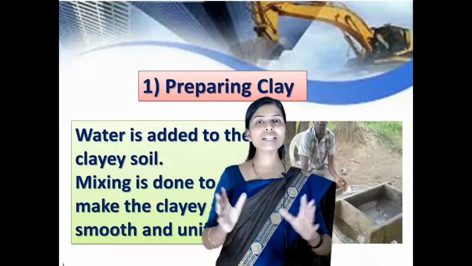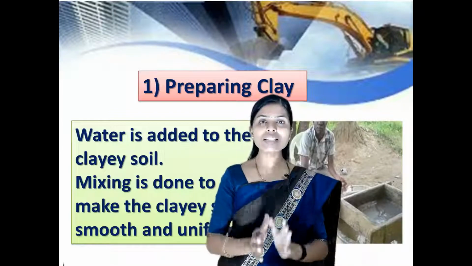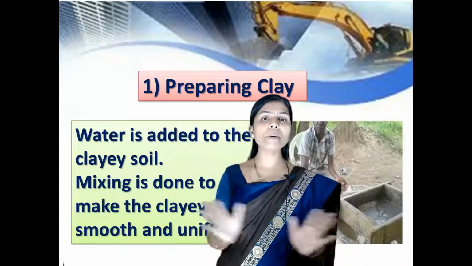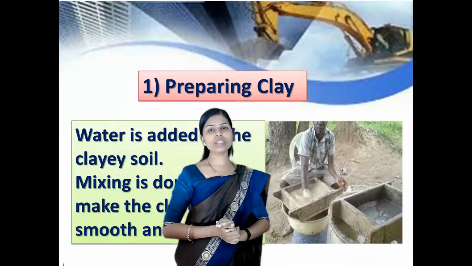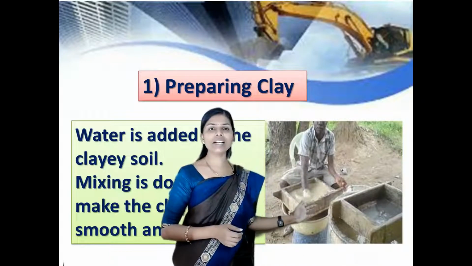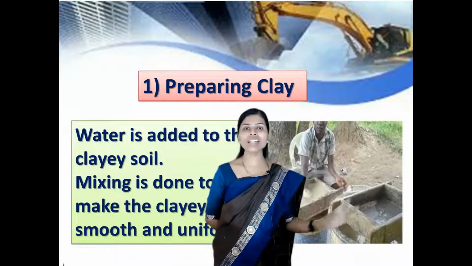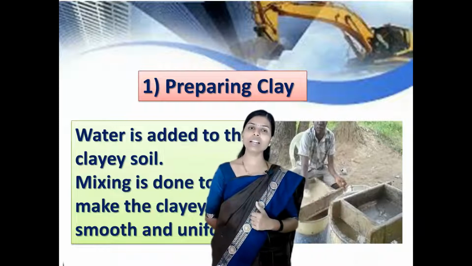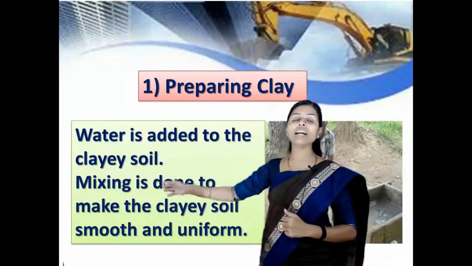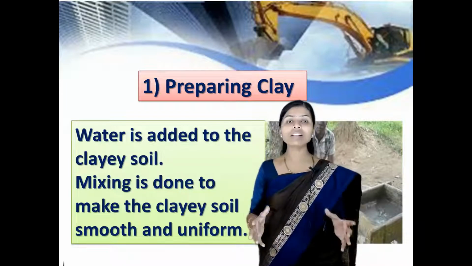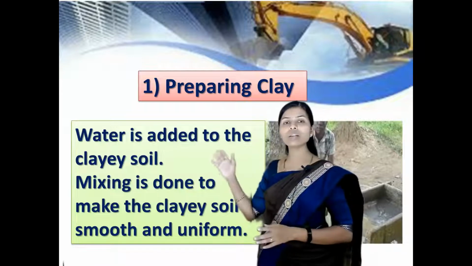The first step is preparing the clay. So preparation of clay is the first method to prepare a brick. How to prepare the clay? You can observe this picture and you will get the idea. We are just adding water to the soil, or clay soil, and making the clay. Water is added to the clay soil and mixing is done to make the clay soil smooth and uniform. So this is the first step.